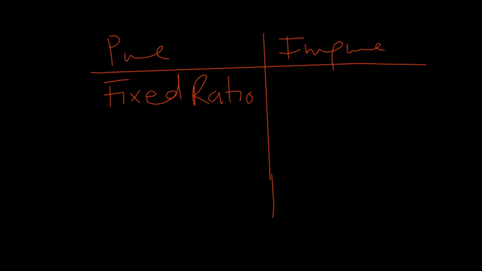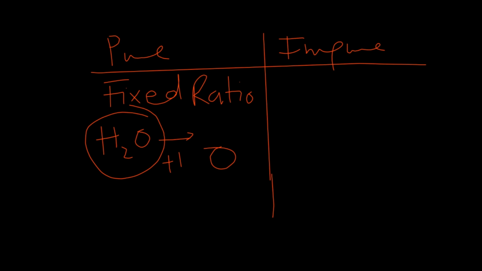Let me use an example to explain that of the pure. So we have water. Water always contains hydrogen and oxygen. And as you can see from the water formula, the hydrogen and oxygen would be in the ratio of 2:1. Now, water anywhere in the world would have hydrogen and oxygen in this ratio.